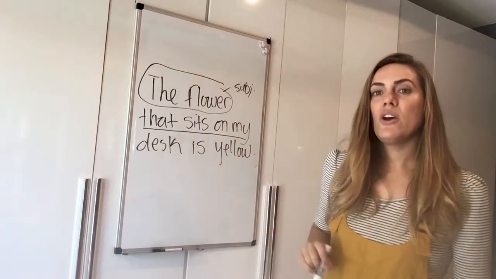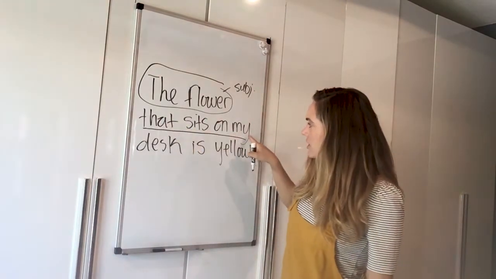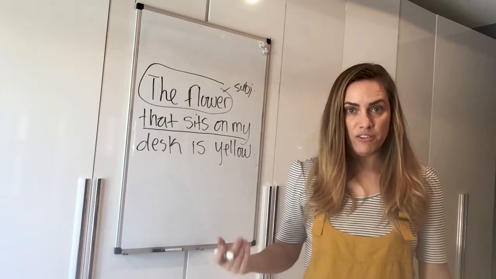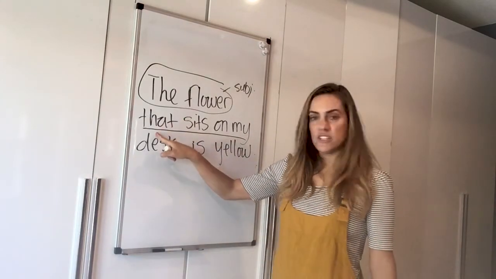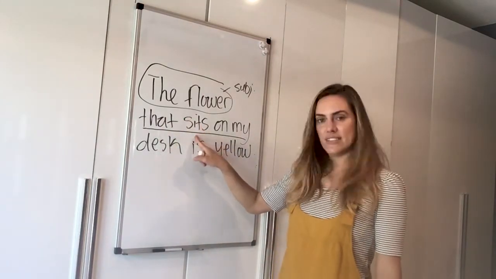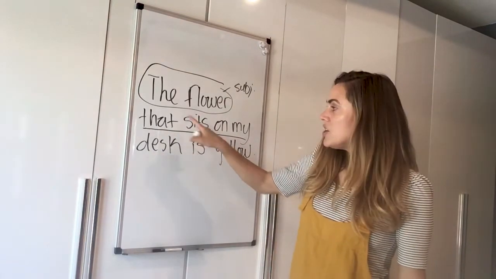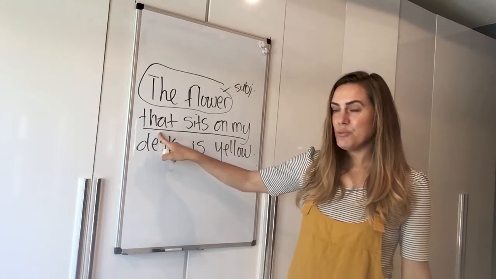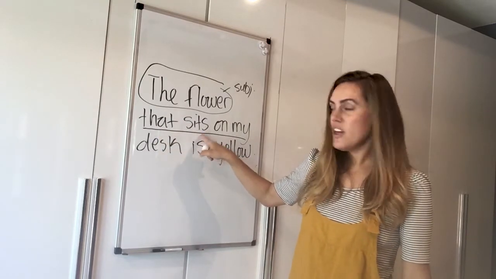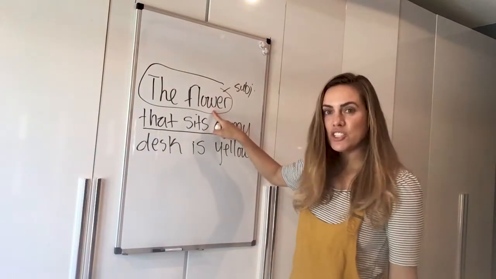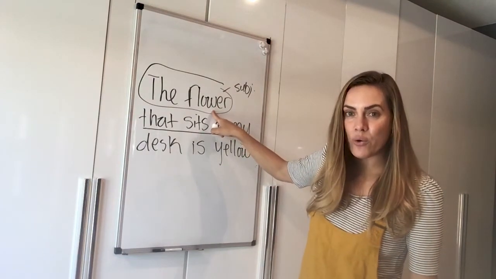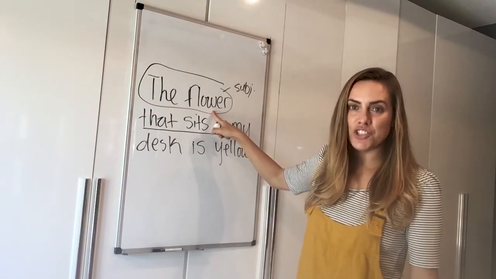But don't forget, inside the adjective clause, we also have a subject and a verb. So the subject is the word that, and the verb is sits, okay? They actually agree, but remember, this isn't the subject that the verb has to agree with. The verb in the adjective clause has to agree with the noun that the adjective clause is describing.